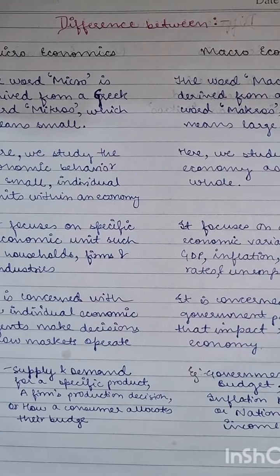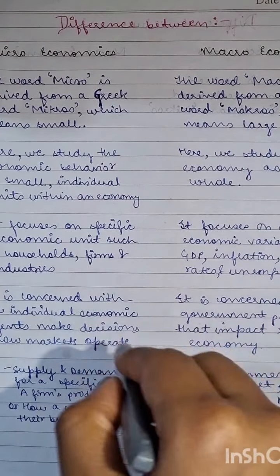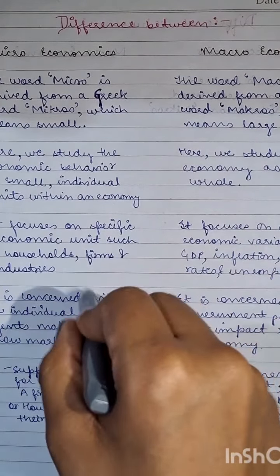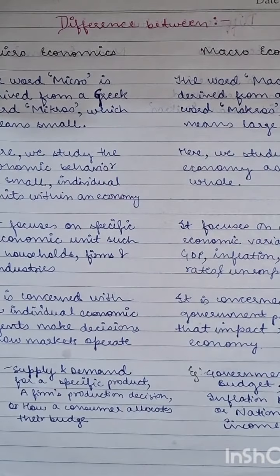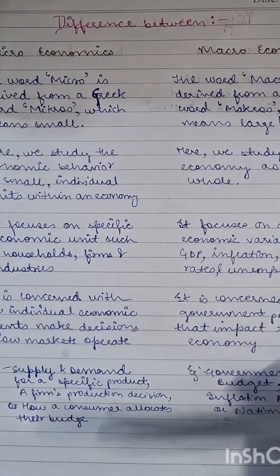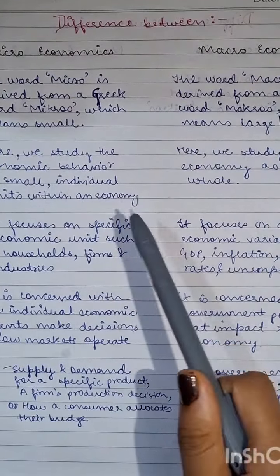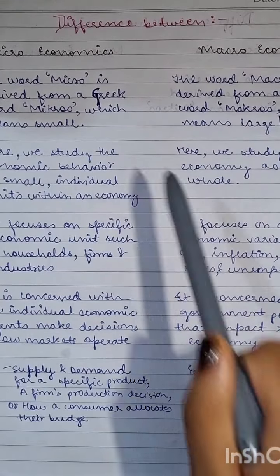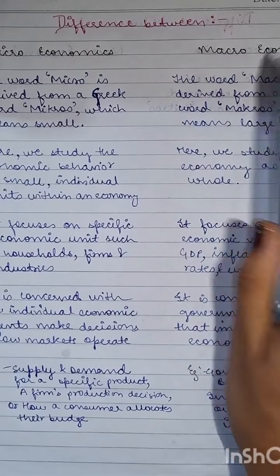So basically you can understand it like this: in microeconomics, whenever we are talking about individual behavior, like consumer behavior, for example, the demand of a particular consumer, or the supply of a particular firm or a particular industry, then that will be considered under microeconomics. Whereas if I'm talking about GDP, national income, or the government budget, then their decisions are not taken on the basis of a particular person or a particular firm, but the decisions are taken while considering the economy as a whole. And that is the reason it comes under macroeconomics.